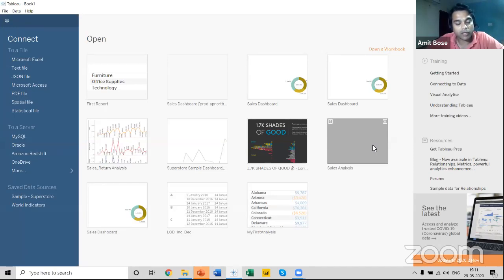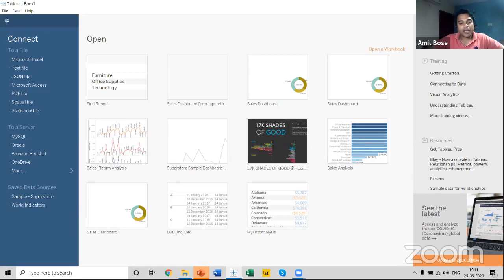Also, I talked about how you can install the various versions of Tableau if you don't want to buy the license. People who are studying in any college, or who are associated with any college in a teaching profession, can also use their required ID to download Tableau, and Tableau will be available for 1 year with all the required options. You will be able to work with this particular tool.